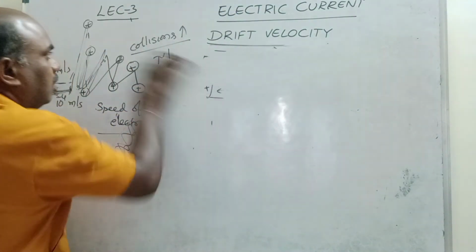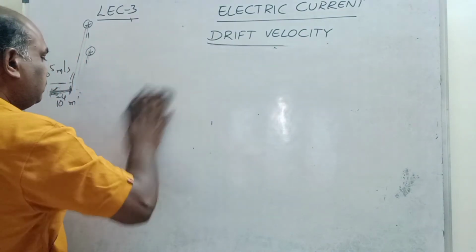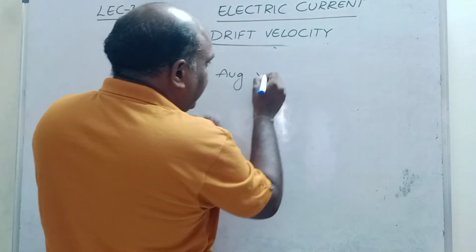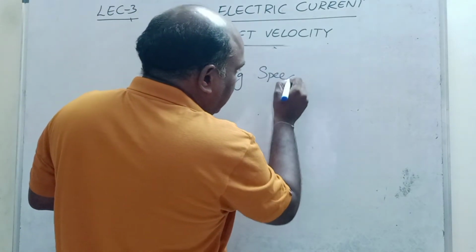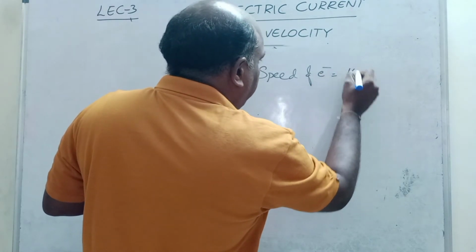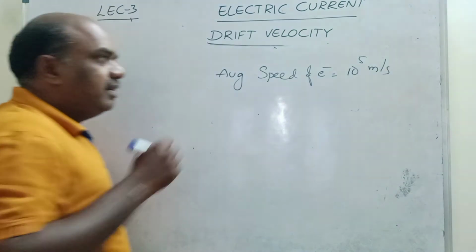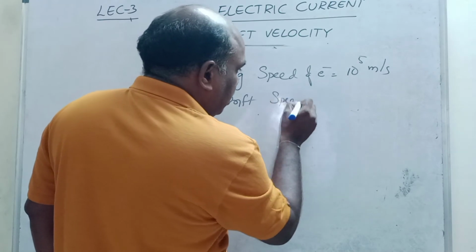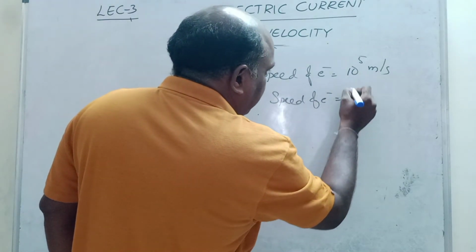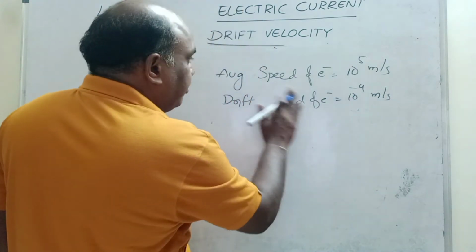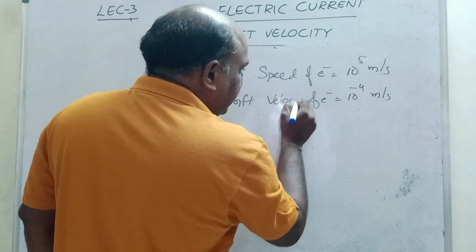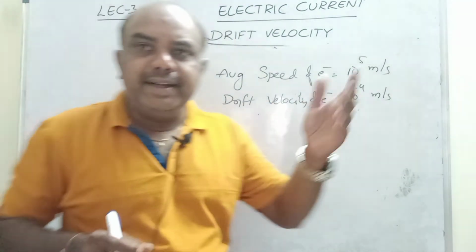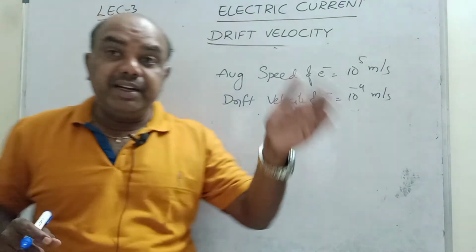From this, we will conclude two points. Average speed of electron is 10 power 5 meter per second, 1 lakh meter per second. Drift velocity of electron is 10 power minus 4 meter per second. What is the difference between these two terms? Speed is total distance by total time. Velocity is displacement by time.